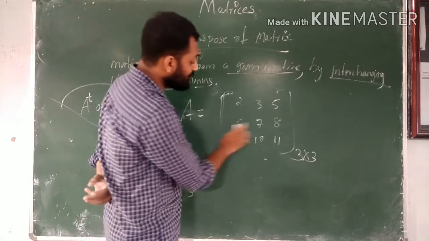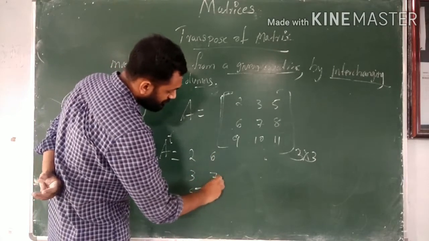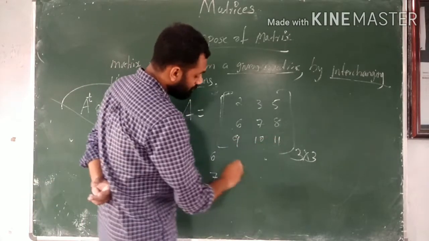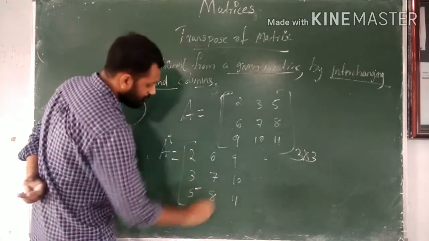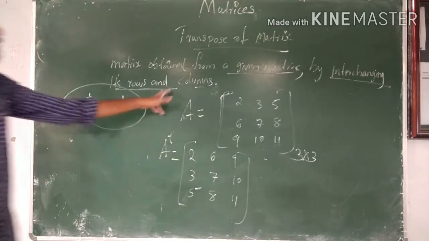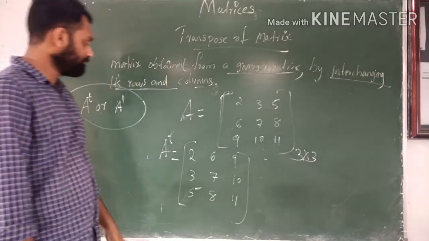The second row 6, 7, 8 becomes the second column, and the row 9, 10, 11 becomes the third column. So A transpose is the interchanging of rows and columns of a given matrix.